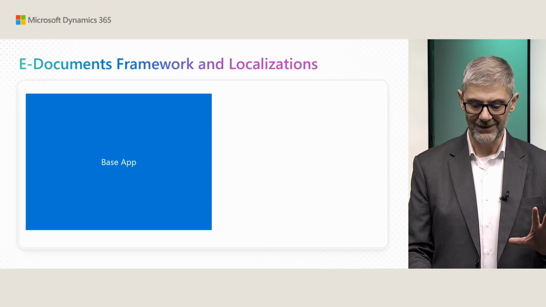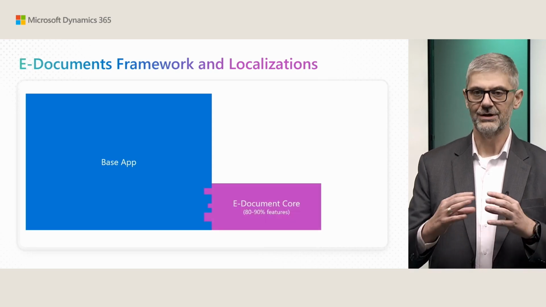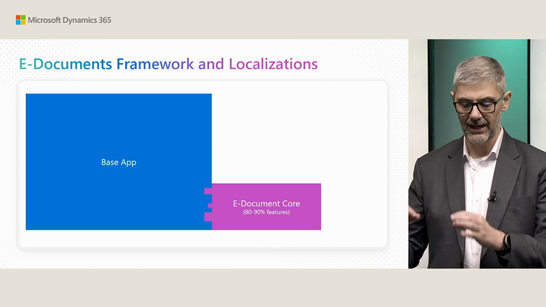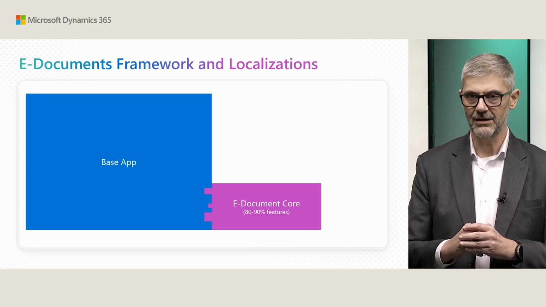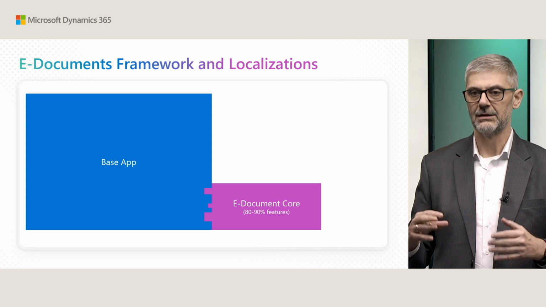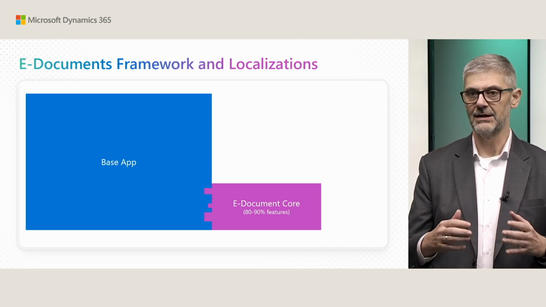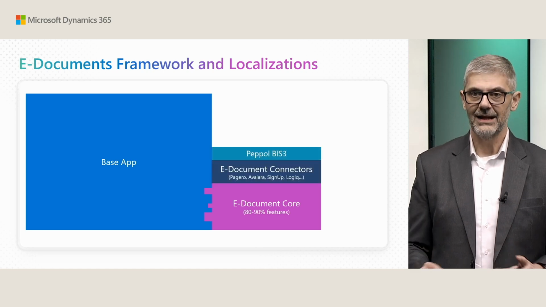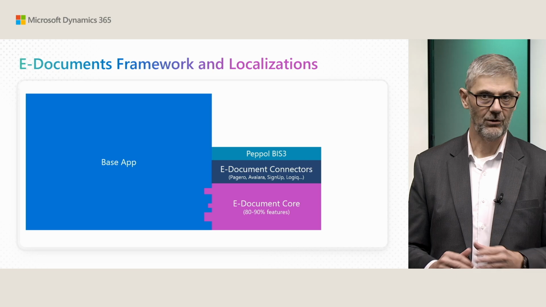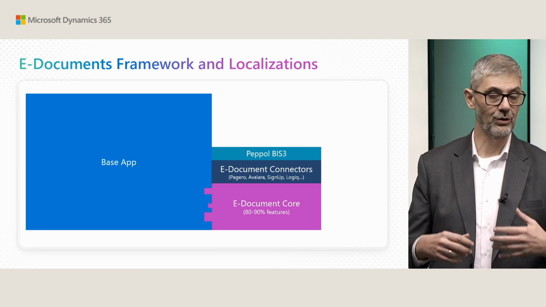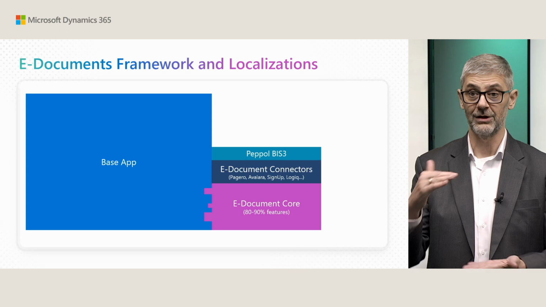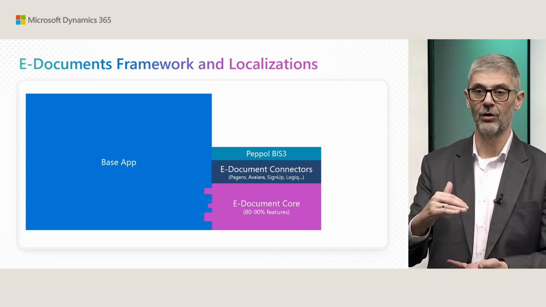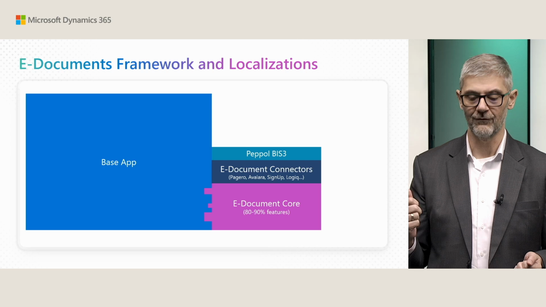Before I start, I just want to remind you how we are working with localization at all. So we have the base app, and on this base app we added a new app, Electronic Documents Core. With this e-document core, we planned actually to cover 80, 90, even more percent of all these features. On top of that, we added different connectors, because connectors can be different. You can use one of them, or you cannot. Maybe you do not want to use connectors at all. So this is on you, what you want to use. Do you want to use only core without connectors, or do you want to choose one of these connectors?